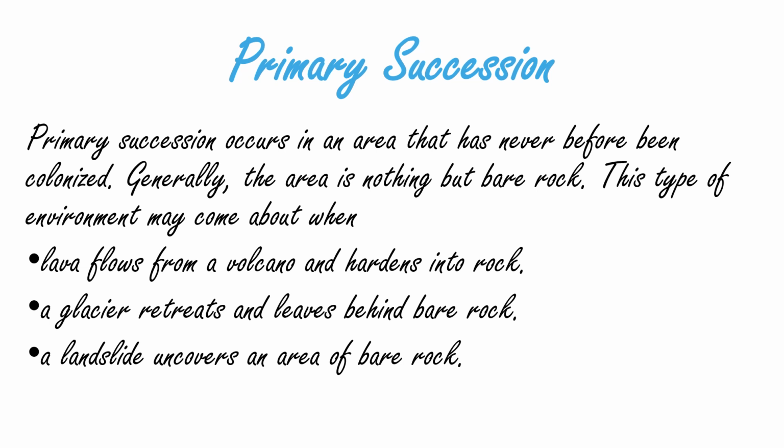Primary succession can be defined as the growth of plants in an area that has never been colonized before. Basically, the area has nothing but bare rocks. A few more examples of primary succession are the growing of plants when a glacier retreats and leaves behind bare rocks, or when plants grow on bare rocks uncovered by landslides.